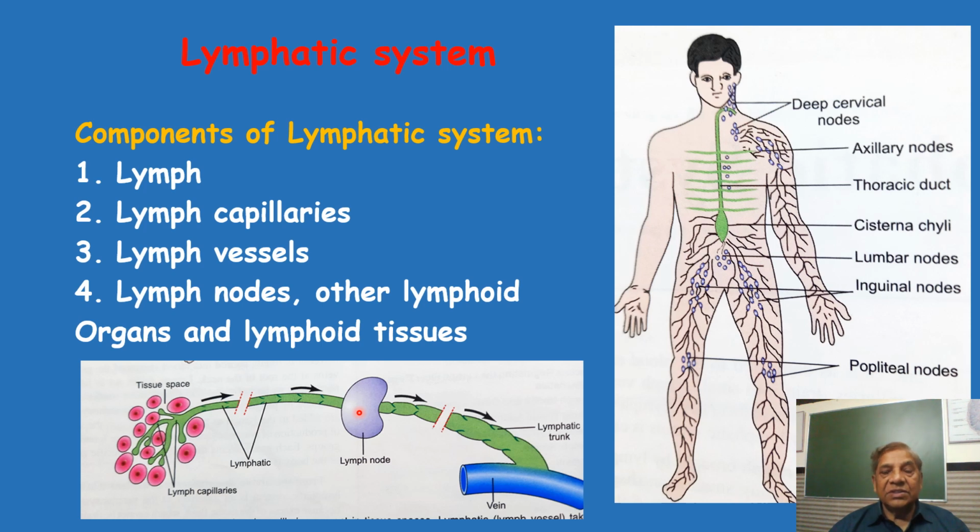These are encapsulated organs, that means they are surrounded by a capsule, so they are defined as organs. But lymphatic tissue or lymphocytic collection which is non-capsulated, not in the form of an organ, is also present in various other organs of the body. For example, in the intestine the lymphoid tissues are present in the form of Peyer's patches. Our tonsils, which are present in our throat, are also lymphoid tissues, where there is a collection of lymphocytes.